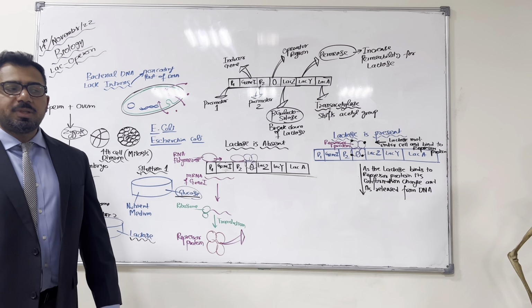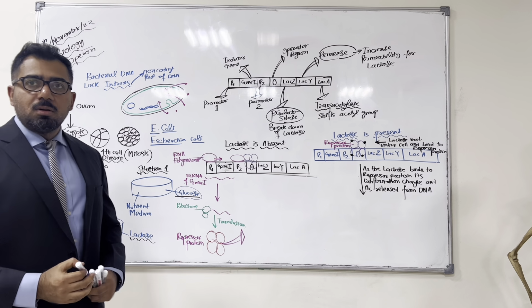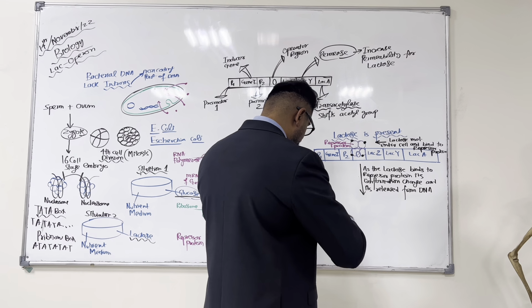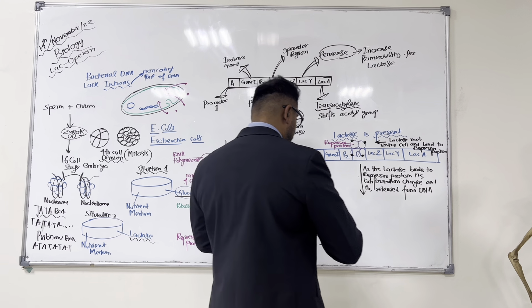It becomes released from the DNA. Now, when it becomes released from the DNA, let me quickly draw this again.